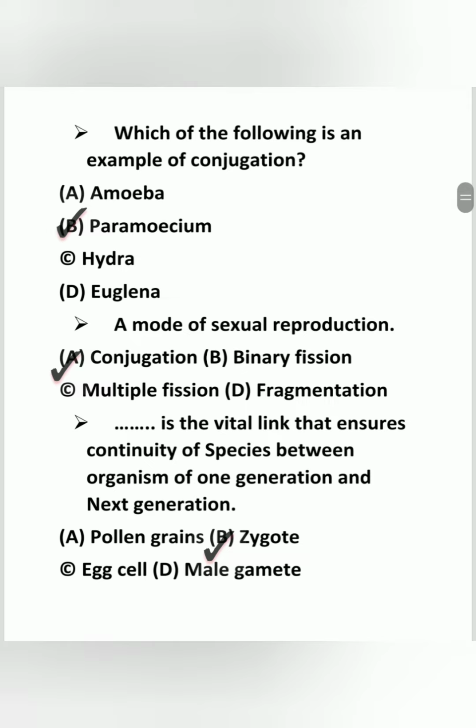The answer is paramecium. Next, a mode of sexual reproduction. The answer is conjugation. Binary fission, multiple fission and fragmentation are results of asexual reproduction. Next, dash is the vital link that ensures continuity of species between organisms of one generation and the next generation. The answer is zygote.